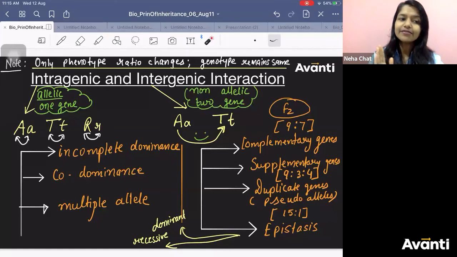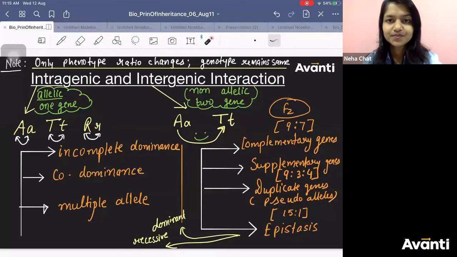It will only affect the phenotypic ratio. Only the expression will be different. The gene will be the same. It will be capital T, small t only. If capital T is hybridizing with small t, the result will be capital T, small t.